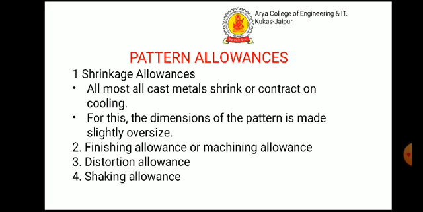Second, machining allowance. This allowance is provided on the pattern if the casting is to be machined. The allowance is given in addition to sinkage allowance. The amount of the allowance varies from 1.6 to 12.5 mm, depending upon the type of casting metal and the size and shape of the casting. Ferrous metals require more machining allowance than non-ferrous metals.